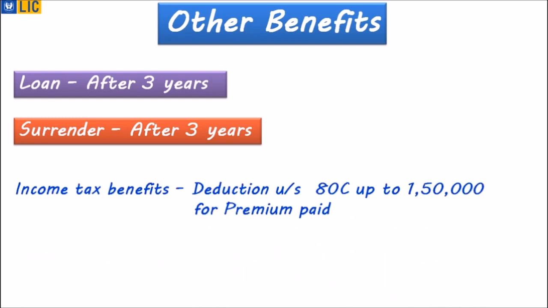At the same time, there are income tax benefits. Dear friends, the premium paid can be deducted under section 80C, that is up to 1,50,000 rupees is eligible for deduction from income tax. What else? Dear friends, the maturity exemption: the amount you are going to get at the time of maturity is exempted from income tax, under section 10(10D). You will be exempted from income tax.